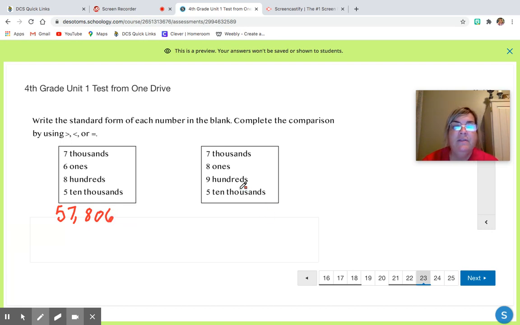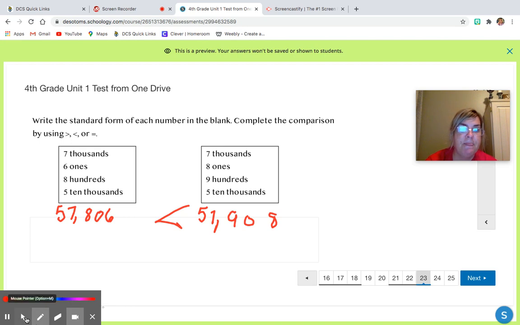Then in this number, we've got 5 10,000s, 7,000s, 900, 0 10s and 8 1s. You can see that 57,806 is less than 57,908. That 800 is less than 900.